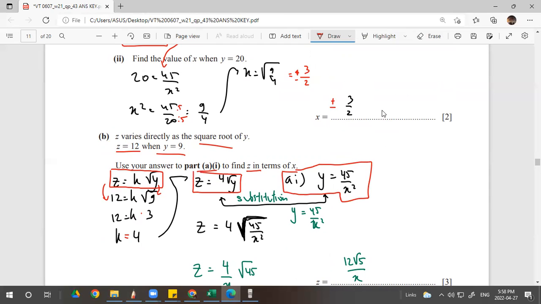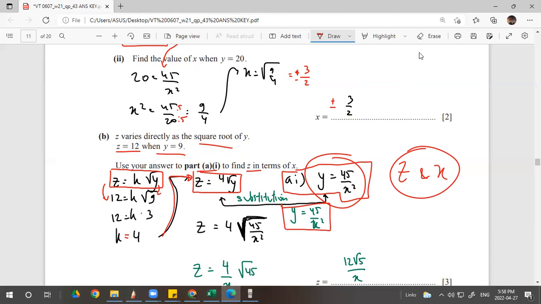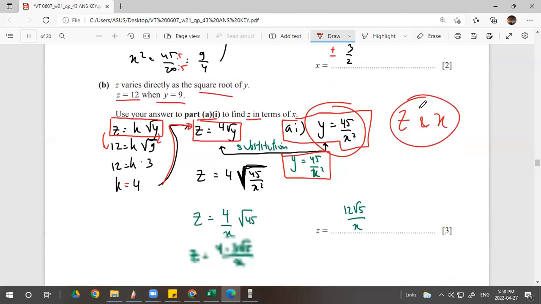I just rewrite it one more time. And z is 4 square root y, right? I just put it back to its original, and you substitute the y into the left side. Why? Because you are finding the connection between z and x. I don't want to find y, I want to substitute y. This is a substitution, so z is 4 times the square root of 45 over x squared. Done. That's it, this is finished. The marking scheme is finished at this part.